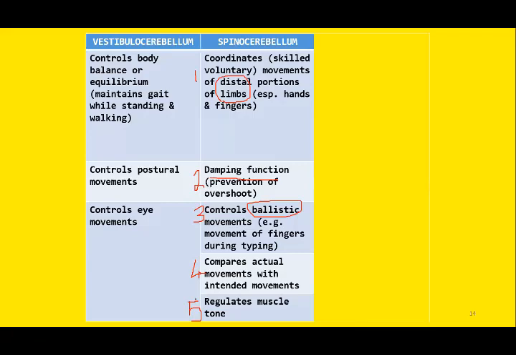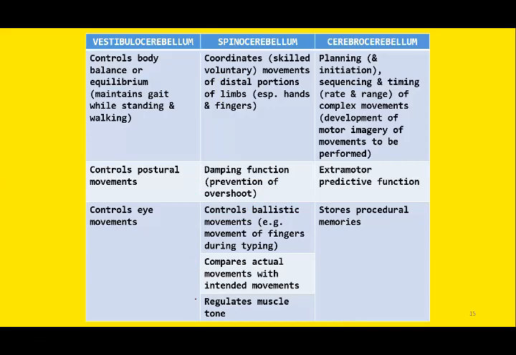So these are the five most important functions of the spinocerebellum. The third part of the cerebellum is the cerebrocerebellum, sometimes known as the corticocerebellum or pontocerebellum. On the basis of phylogenesis, this is the latest part to develop. That is why, phylogenetically speaking, we can classify the cerebrocerebellum as the neocerebellum.